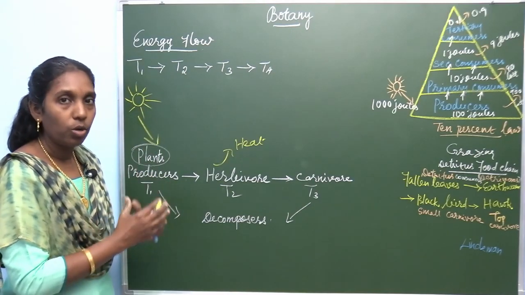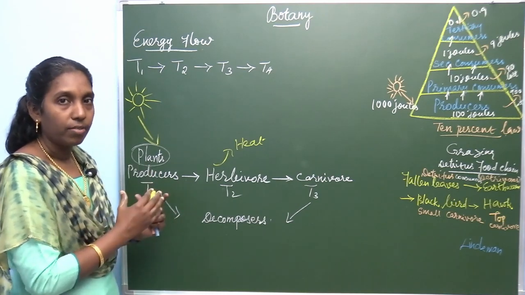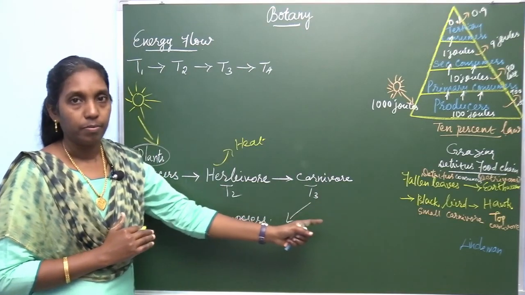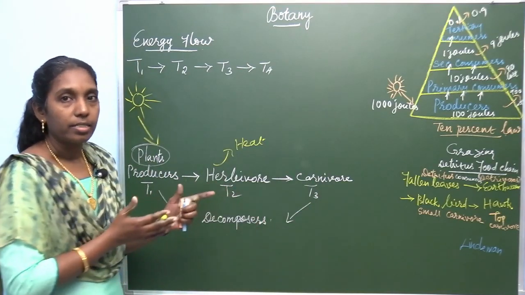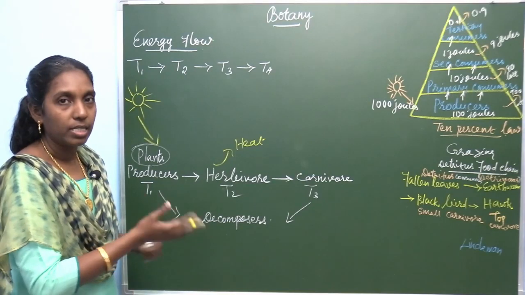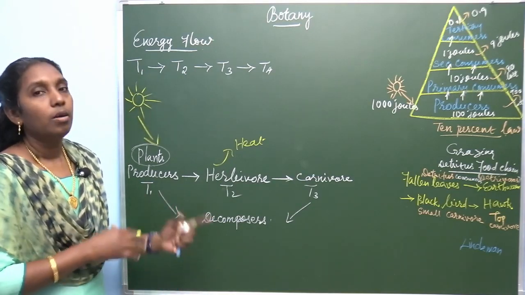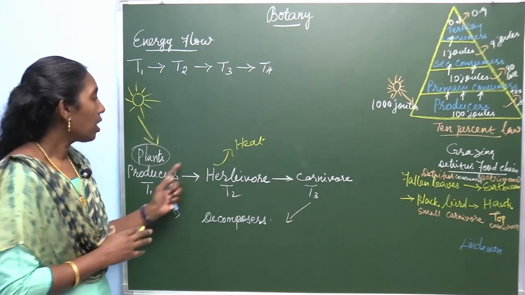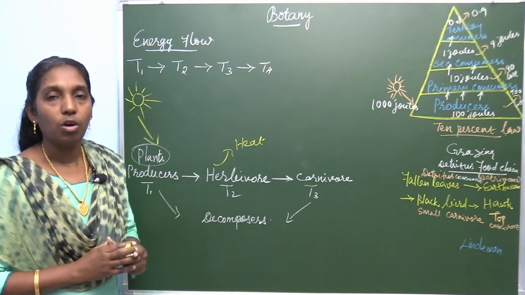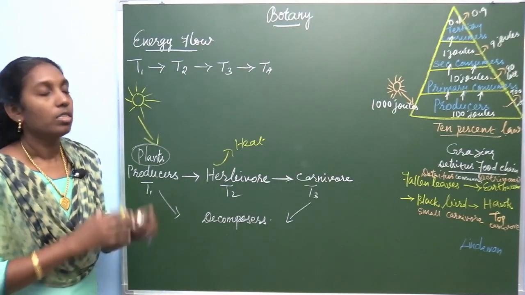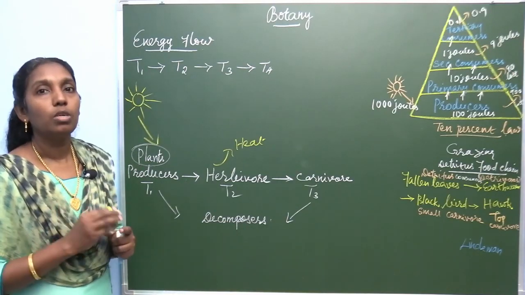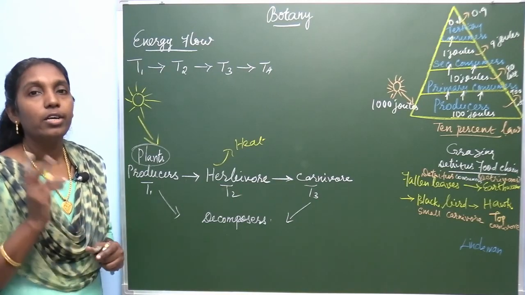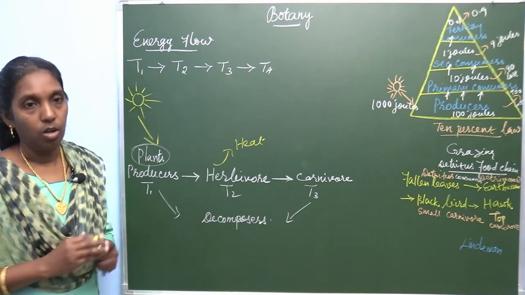Energy can be stored in a particular trophic level. It can be transferred through every trophic level. While it is transferring, a certain amount of energy is dissipated in the form of heat. Based on this structure and function, energy flow is the key function of ecosystem. So, it gives two thermodynamics laws. Based on this, there are two laws of thermodynamics.